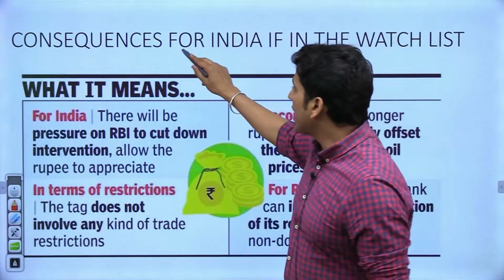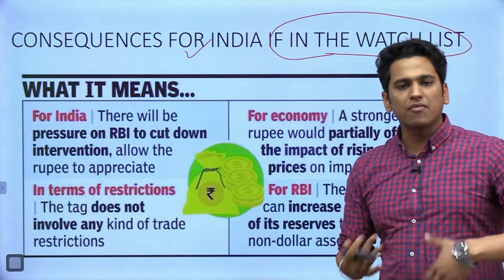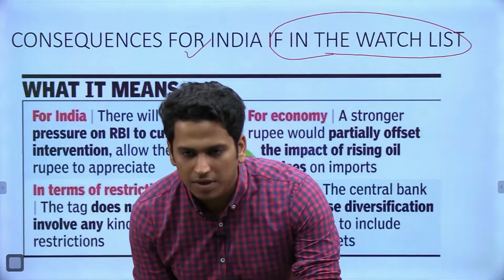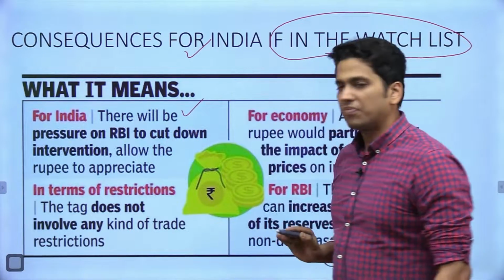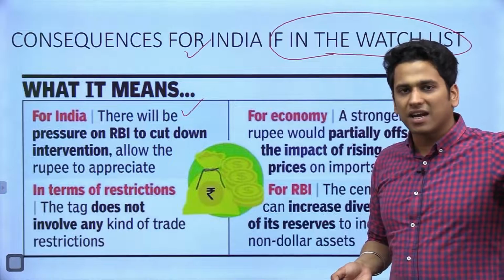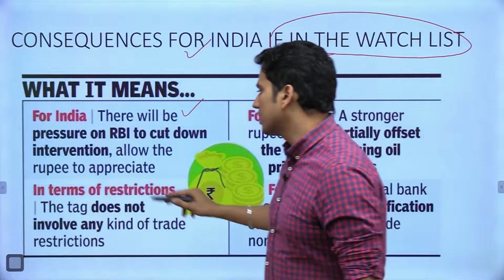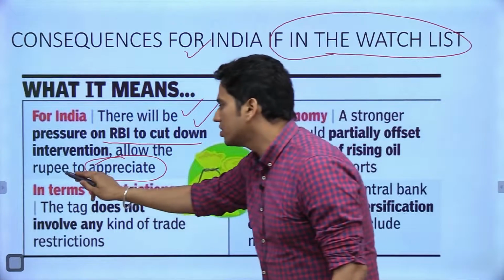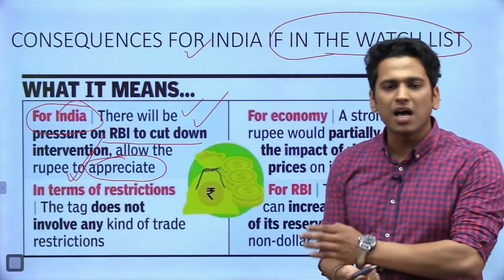Now, what could have been the consequences for India? Let's say if India was still in the watch list, अगर इंडिया वॉच लिस्ट के अंदर इंक्लूडेड है तो इसका मतलब क्या है कि उसके लिए, इंडिया के लिए कॉन्सिक्वेंसेस क्या होंगे? Yes, that I'm going to discuss right now, Rajinder. Now, what it means for India. If India is on the watch list, then it is obviously pressure on the RBI कि उनको मॉनिटर किया जा रहा है, and India is being considered that it is playing with the exchange rate. So India has to make sure कि वो अपनी करेंसी को appreciate करे. There will be pressure on RBI to cut down the intervention, allowing the rupee to appreciate. This is the first concern for India if India is in the watch list.